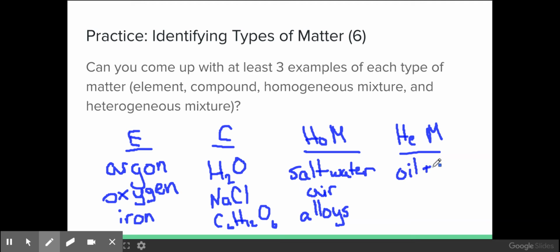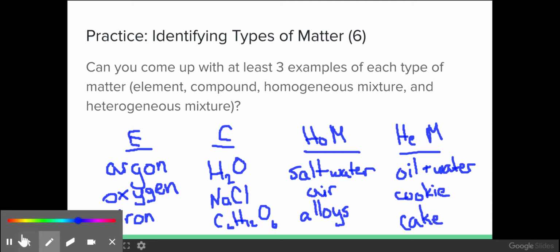Like if you put oil with water. Or if you have a cookie, right, a chocolate chip cookie, those chocolate chips are distinct from the cookie batter. Or a cake, right? A cake has layers. So anything that has layers or has distinct components would be a heterogeneous mixture.